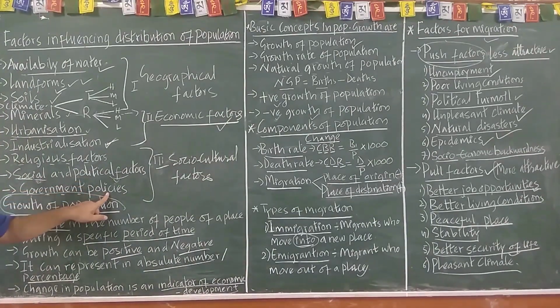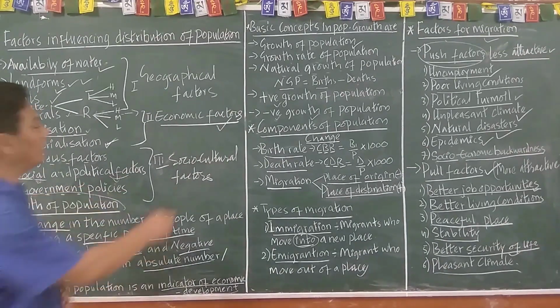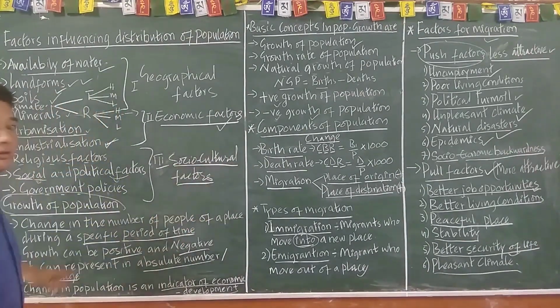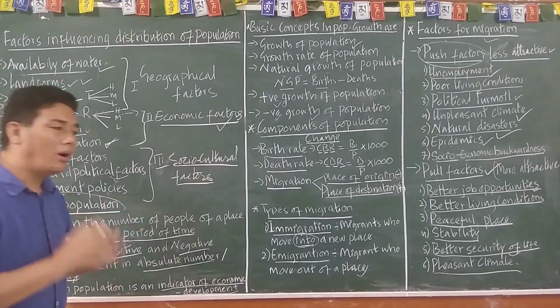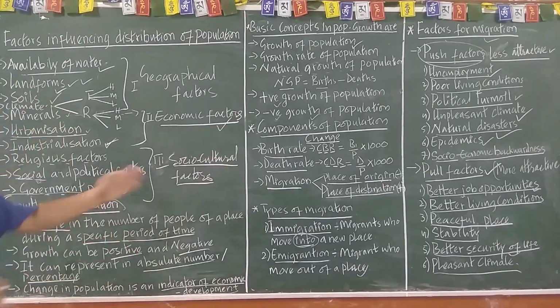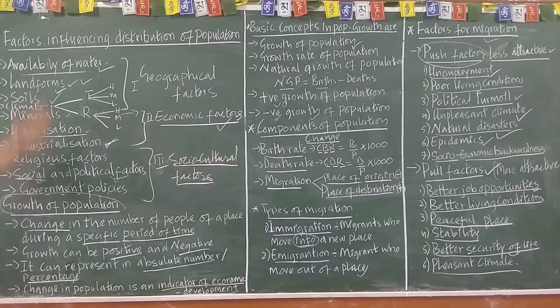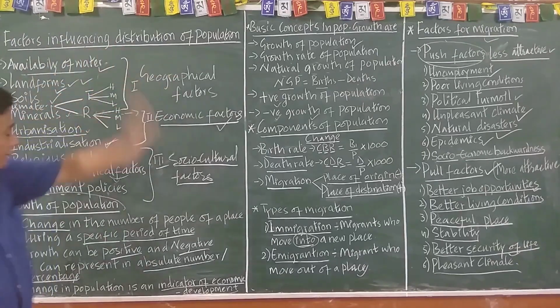The government policy, social and cultural factors, the government issue, and the political factors. So these are the factors influencing the distribution of population.